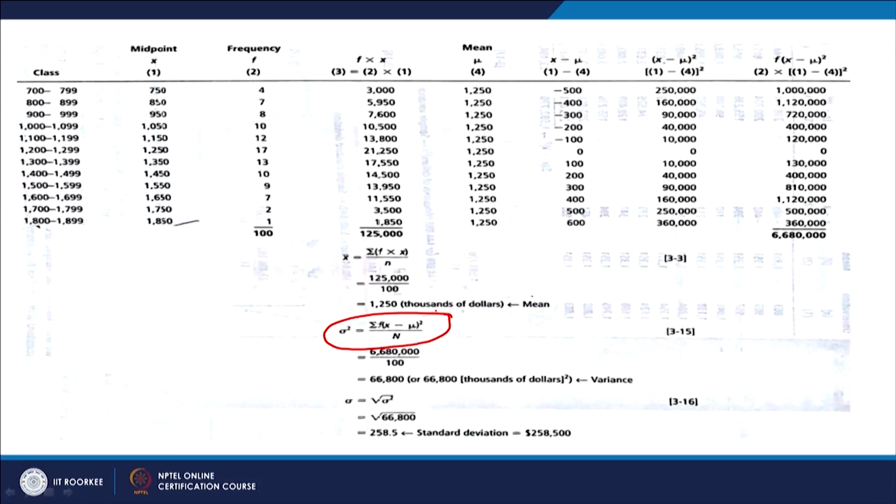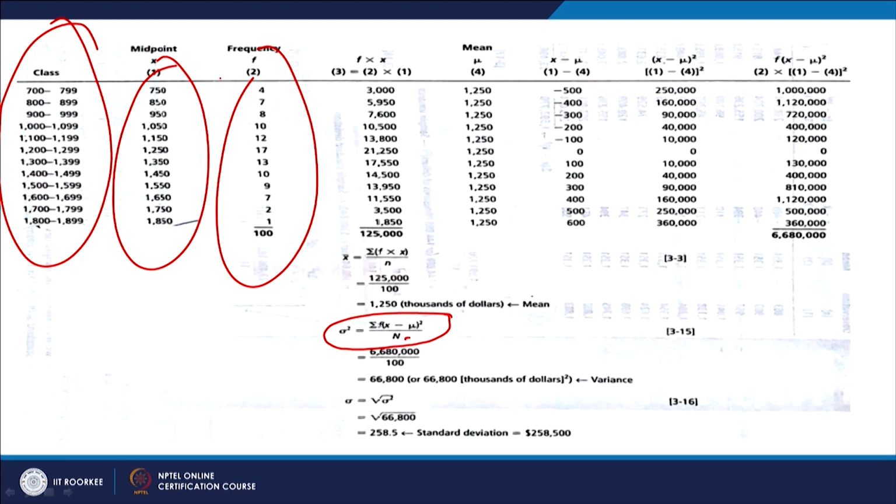For standard deviation of the population, you need to use this particular formula. So, this is summation of f into x minus mu whole square divided by n. These are different class intervals, these are midpoints, frequencies, f into x and summation. So, this is f into x, this becomes 125,000 divided by n. So, n is this, small n is frequency.